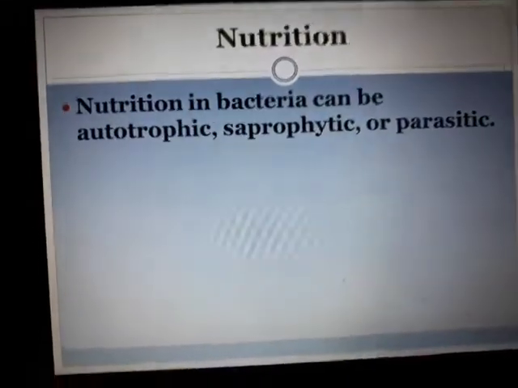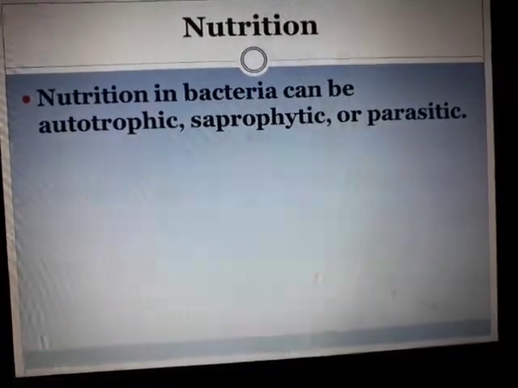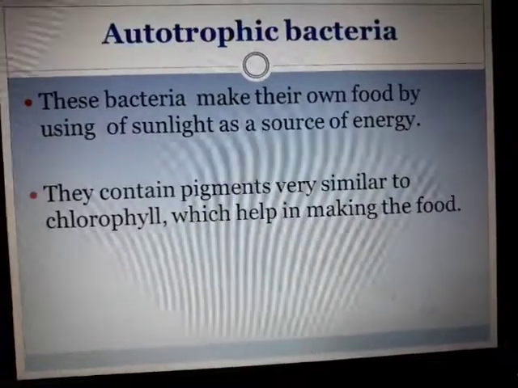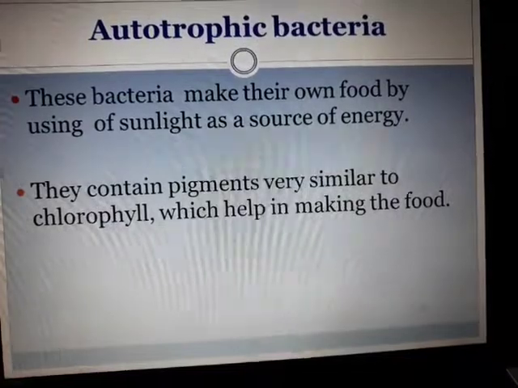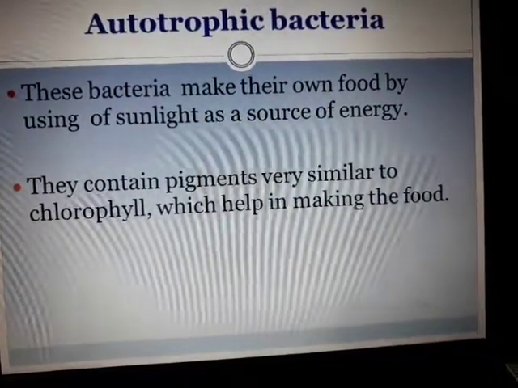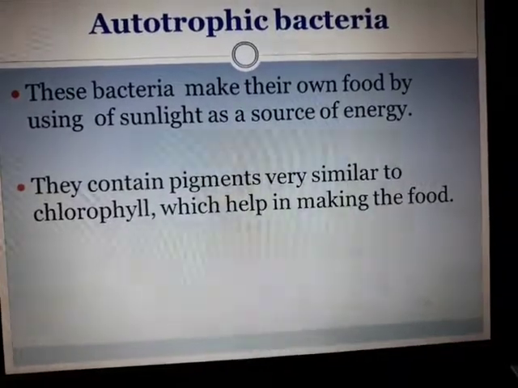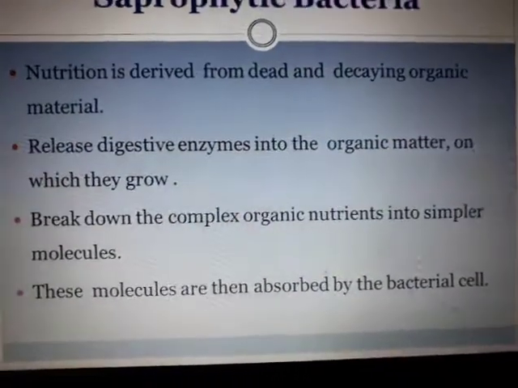How does it obtain its nutrition? It is of three kinds: autotrophic, saprophytic, or parasitic. Bacteria can prepare food on their own with the help of sunlight, because they have a chlorophyll-like pigment, which is green in color, helping to trap the sunlight. So these are autotrophic bacteria. We have saprophytic also, and this is very important.